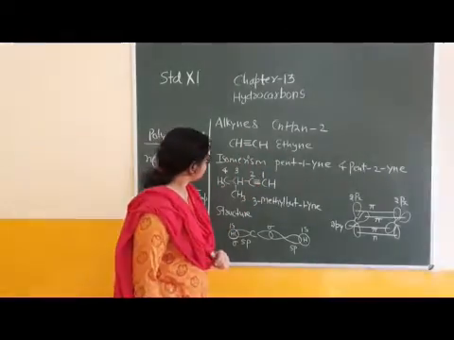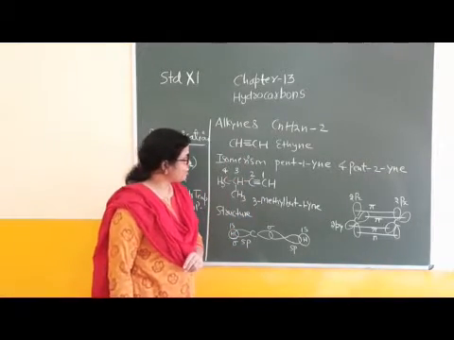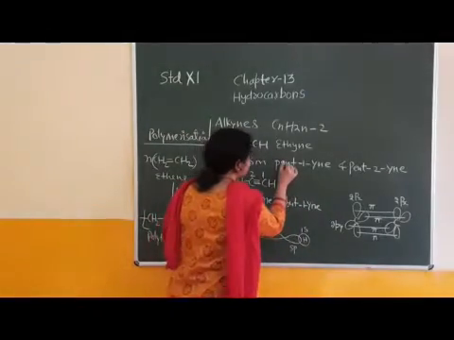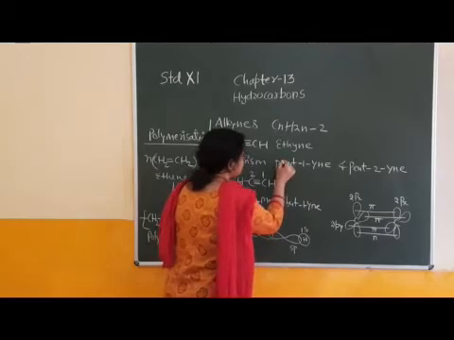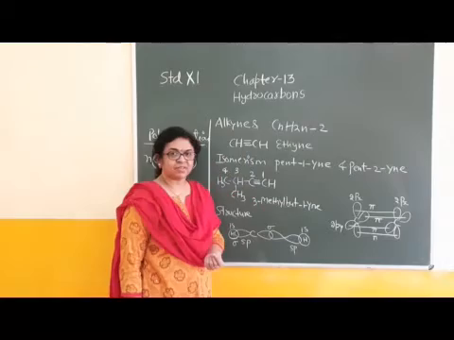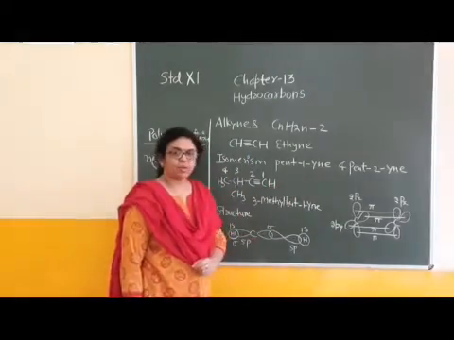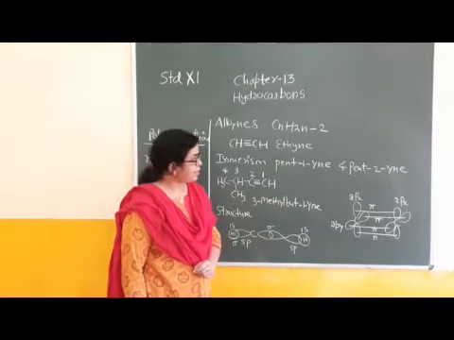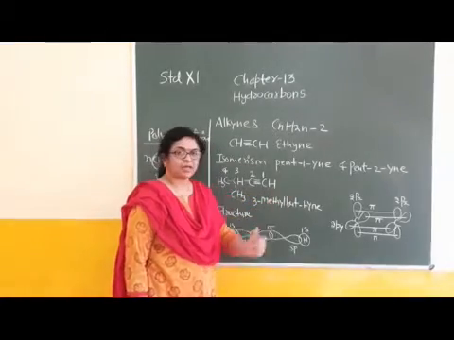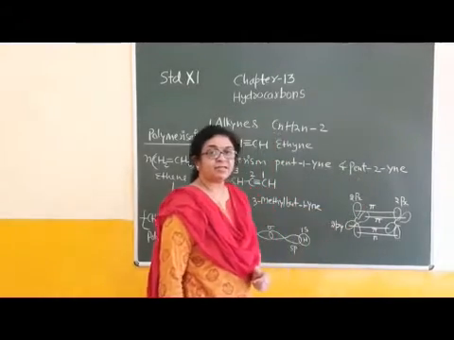Okay children? Then isomerism in alkynes. There are two types of isomerism. First is positional isomerism and second is chain isomerism. Positional isomerism means the position of unsaturation is different, the position of the triple bond is different. For example, pent-1-yne or pentyne 1 and pentyne 2. What is the position of the triple bond? In this isomer, at the first carbon. In this isomer, the triple bond is present at the second carbon.